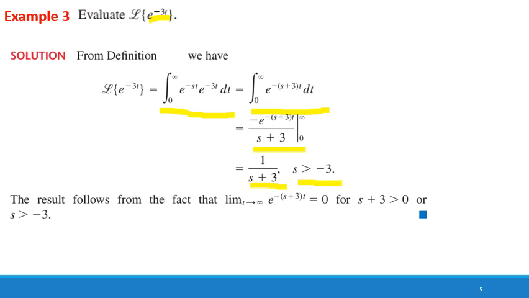So the Laplace transform of e power minus 3t is equal to 1 divided by s plus 3. The result follows from the fact that the limit as t approaches infinity of e power minus (s plus 3) times t is equal to 0 for s plus 3 greater than 0, or s greater than minus 3.